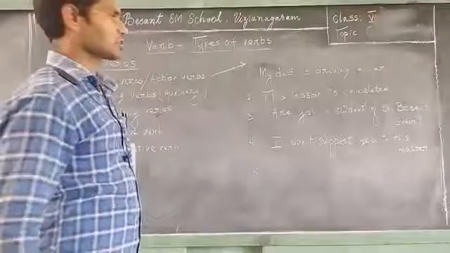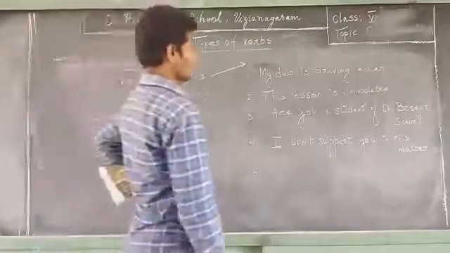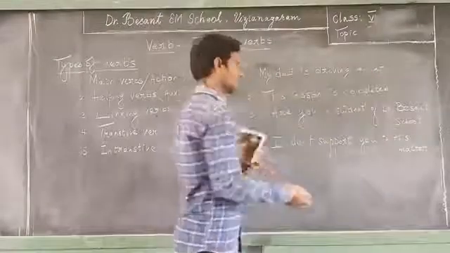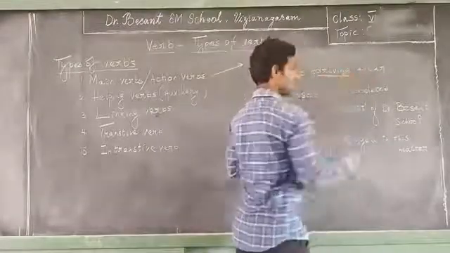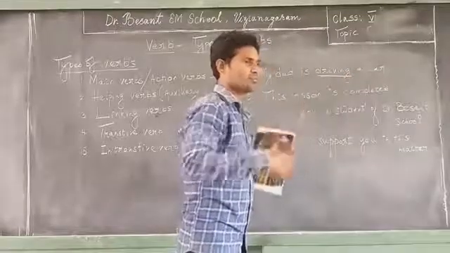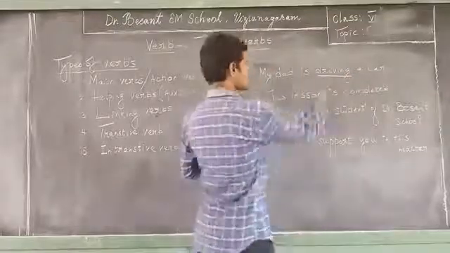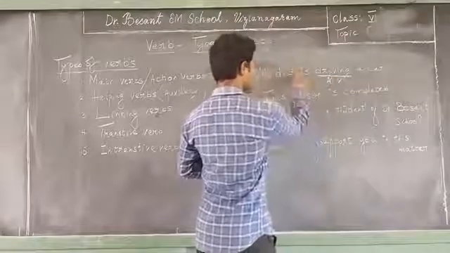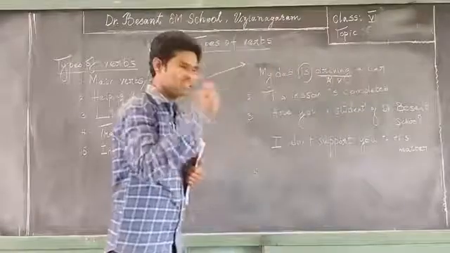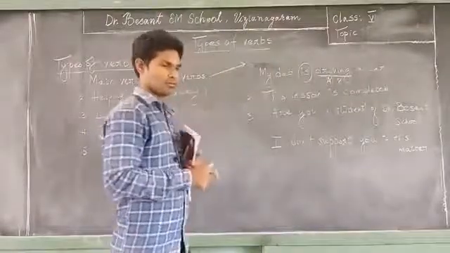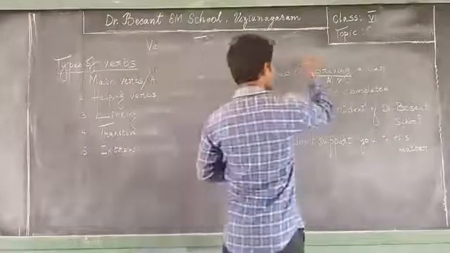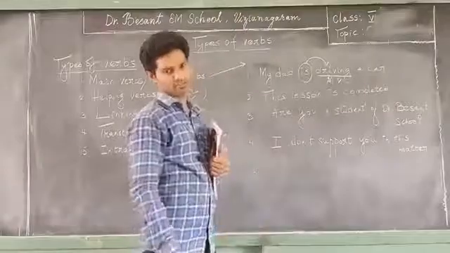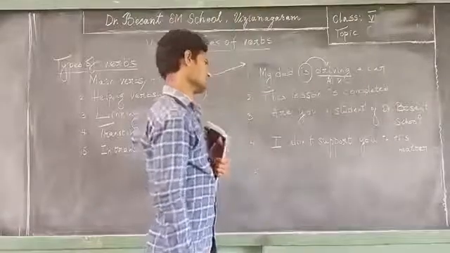Let's come to the discussion of these examples. What are the helping verbs here? My dad is driving a car. What is he doing? Driving. Driving is some physical involvement in doing some process, some action. So this is an action verb, what I call the main verb. Then what is here? Is is actually a supporting verb. It's a helping verb. It supports the main verb to form a continuous tense.